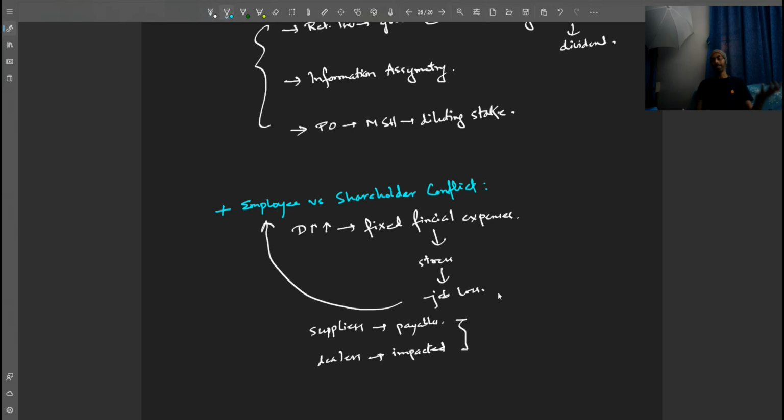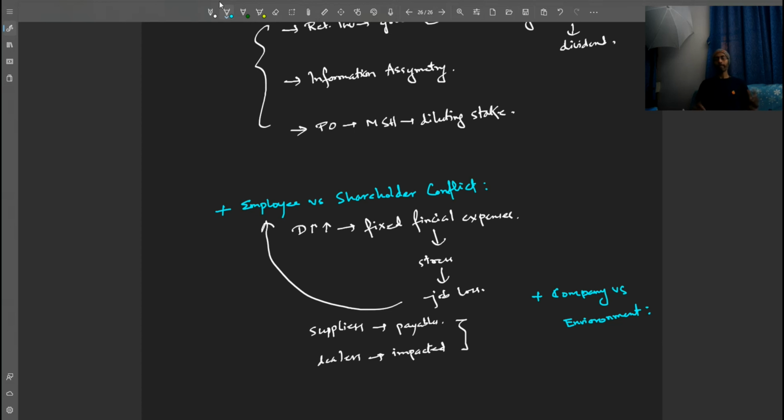Similar things can happen. There can be other obvious conflicts like a mining company and environment, or a chemical company and environment, a fertilizer company and environment, right? A fuel producing company and environment. All these conflicts are very obvious and keep happening, and we are trying to change the laws, we are trying to change the way we do things also, right? How we do farming, how we do transportation, all these things we are trying to change. We are trying to shift to other modes of transportation. We are trying to create other alternatives to existing chemicals that we use. All these things are happening.